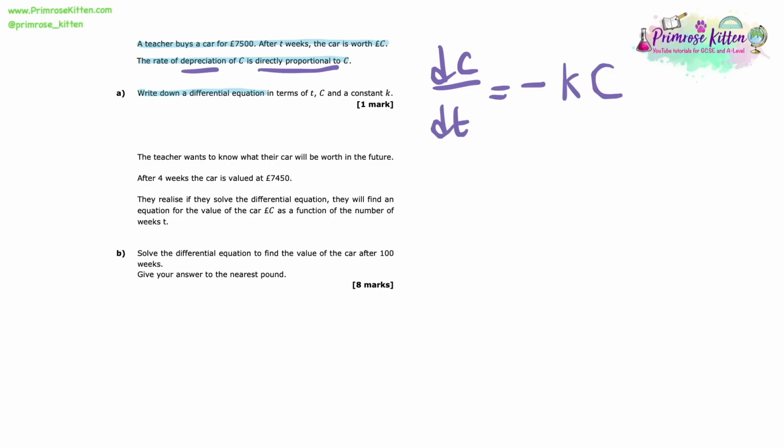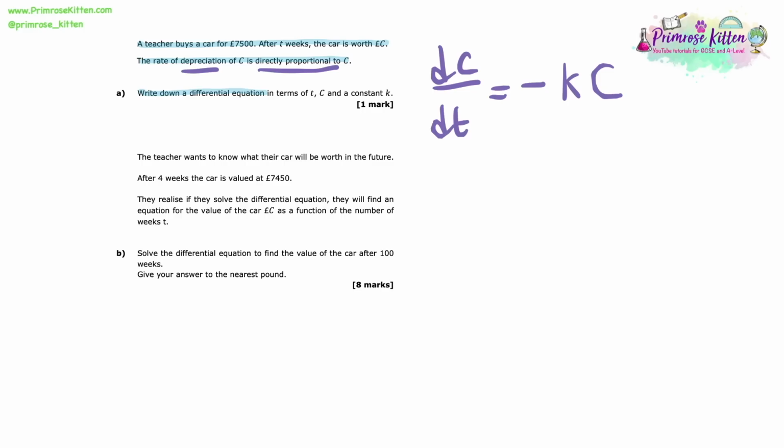And we're told that it's directly proportional to C. That's where K comes in. K is our constant of proportionality. So when something is directly proportional to C, we can say it's equal to kC. So in this case overall, we've got dC/dt, that's the rate of depreciation, equals minus, because it's depreciating rather than going up, and then kC to show it's directly proportional to C. And that is it, that is our differential equation.